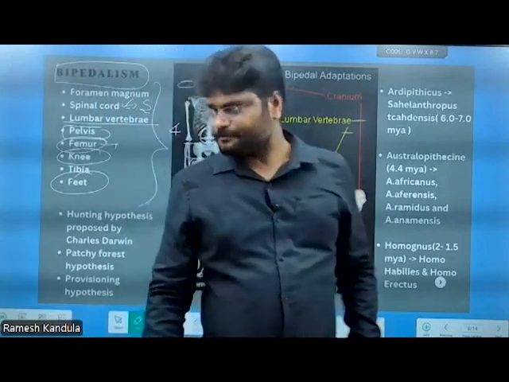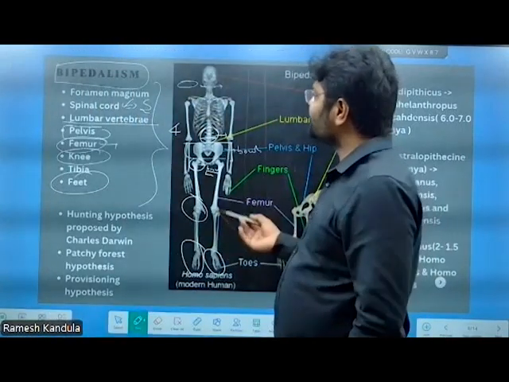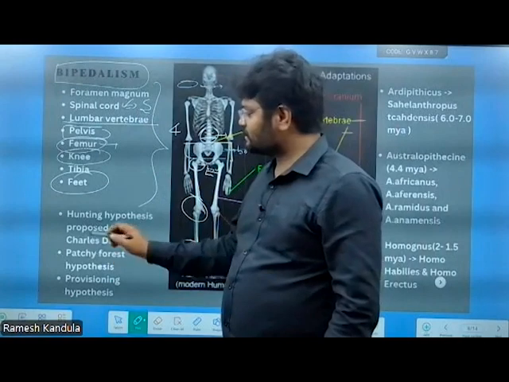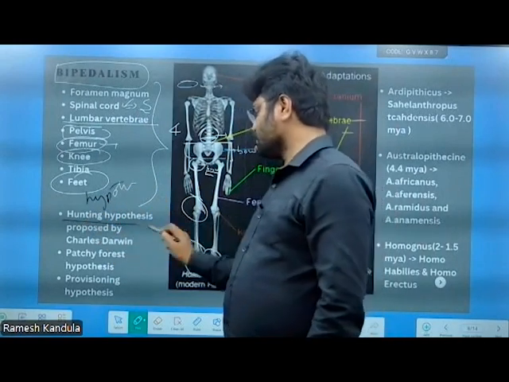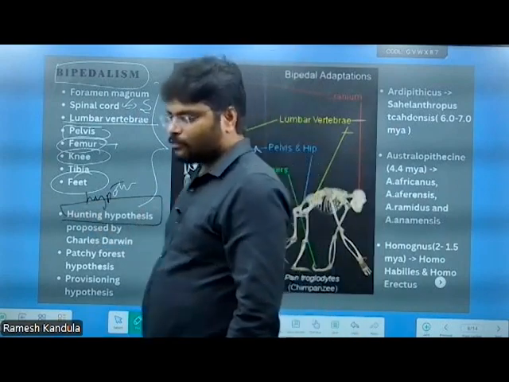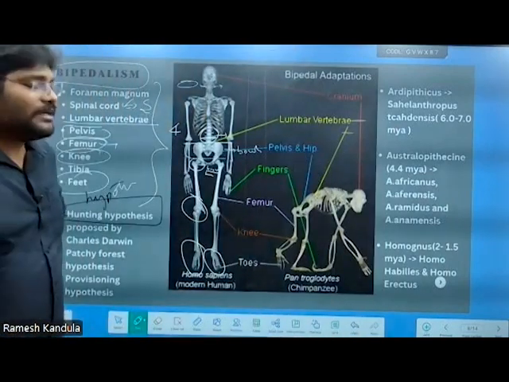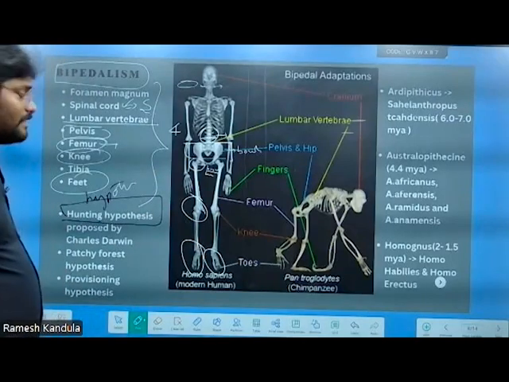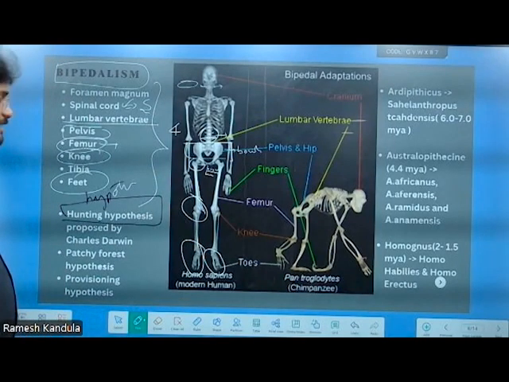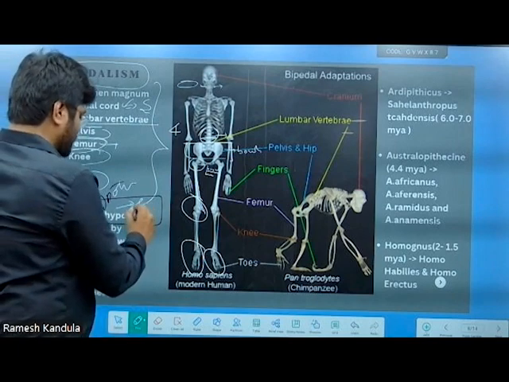That means bipedalism. Now, why did humans become bipedal? There are various hypotheses or theories which explain this. The hunting hypothesis: when humans came down from arboreal life to terrestrial life, they had to survive by hunting only. So hunting provided the food for their survival.